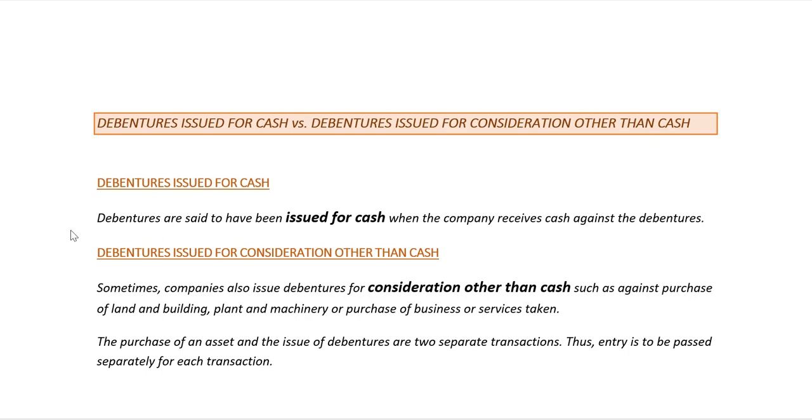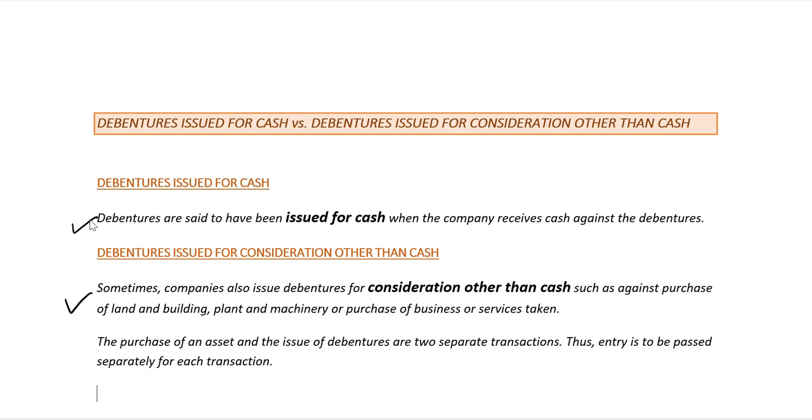Debentures are said to have been issued for cash when the company receives cash against the debentures. Sometimes the companies may also issue debentures for consideration other than cash, such as against purchase of land or building, plant and machinery, or purchases of business or any services taken. This is called debentures issued for consideration other than cash.